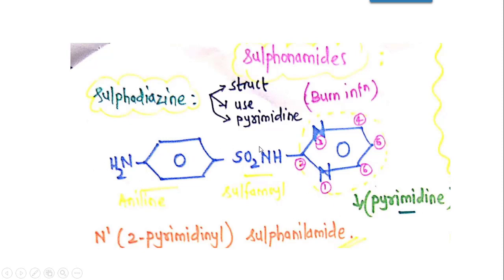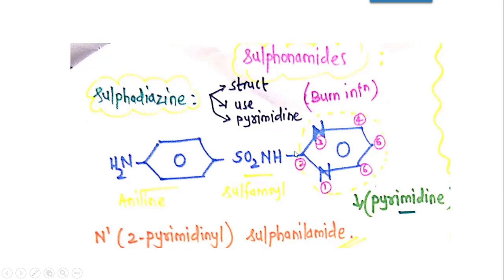Now this sulfonamide moiety is having N1 substituent called pyrimidine, and it is attached at second position, as you can see in the diagram. Since this is first nitrogen, second nitrogen, third nitrogen, according to the IUPAC nomenclature anti-clockwise numbering भी है, and first and third position पे अगर nitrogen है तो it is pyrimidine. 1,3-diazine इसका IUPAC name है.